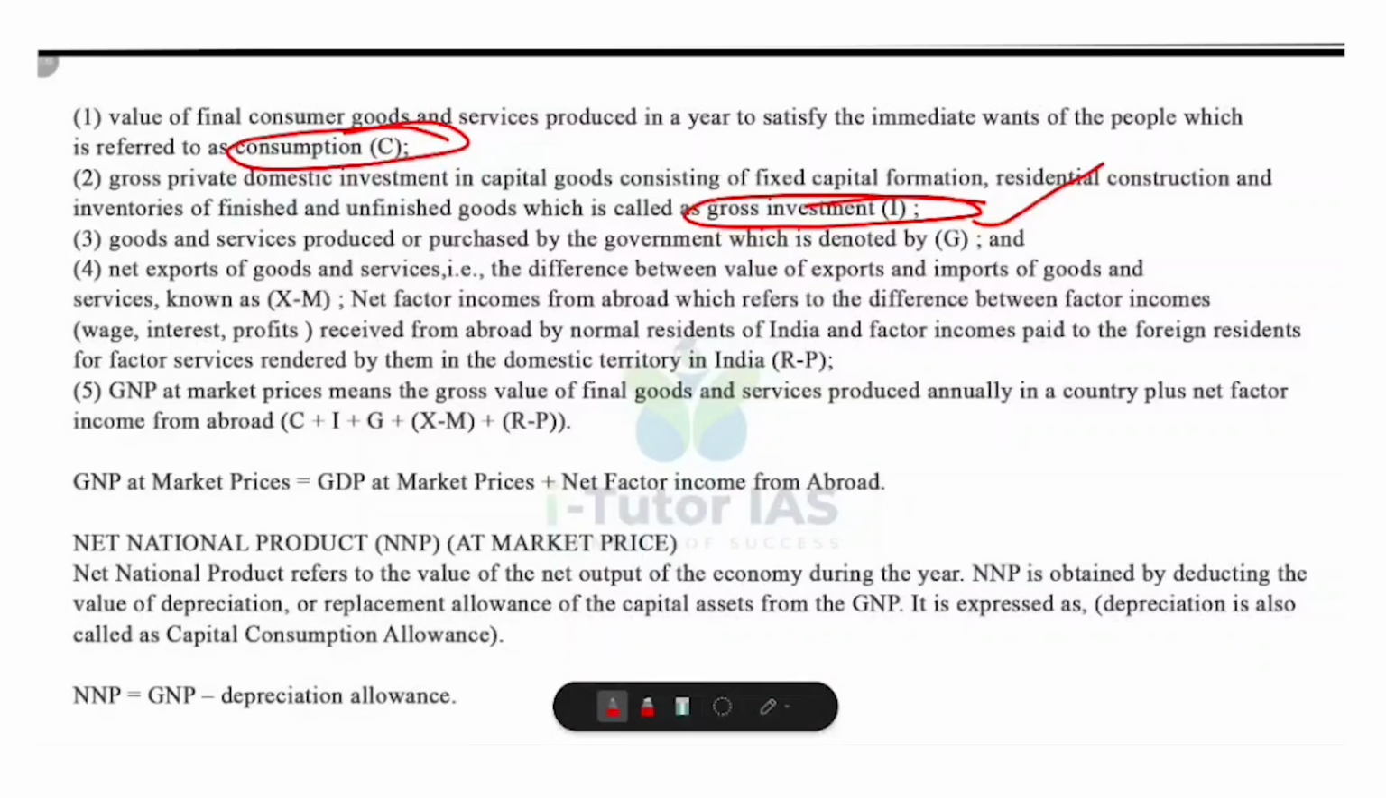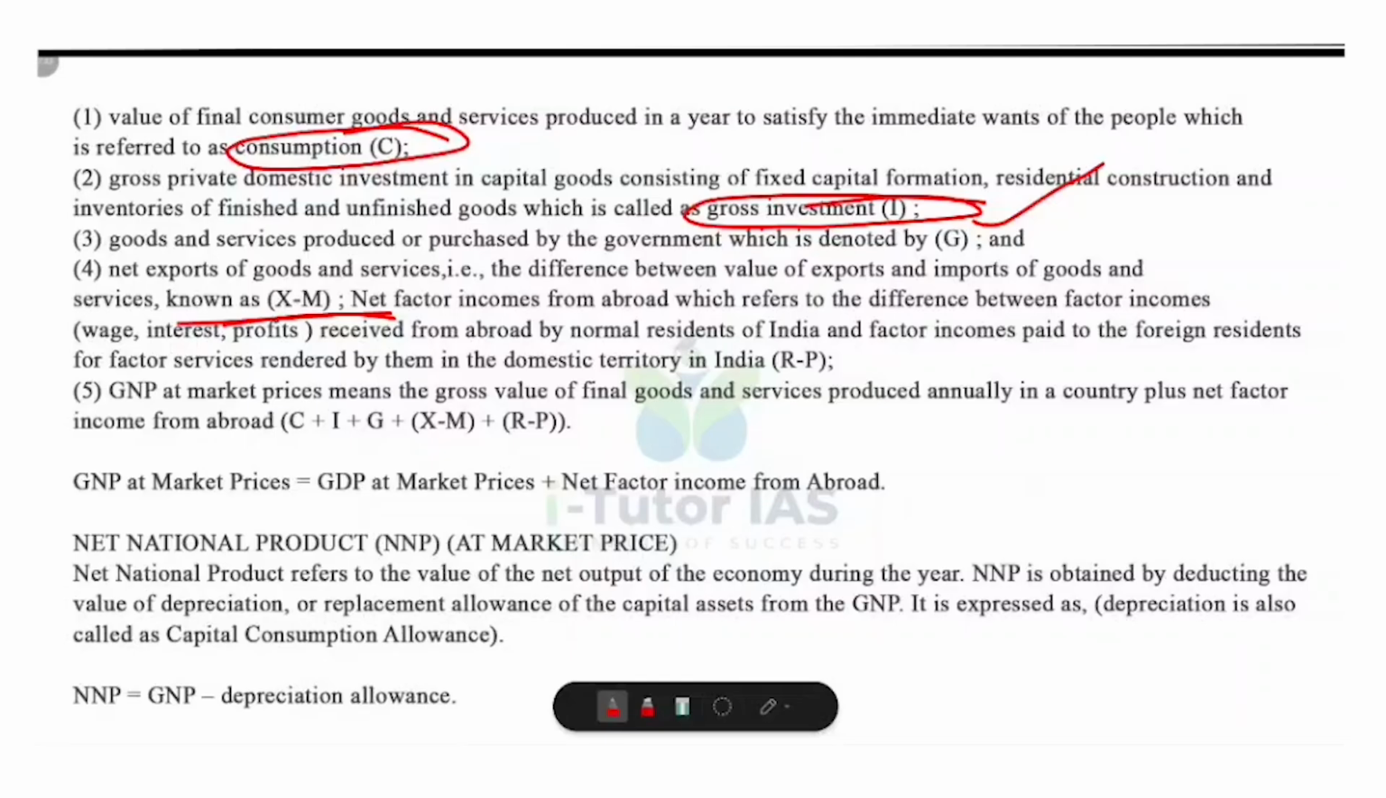And what about government spending? These are the goods and services produced or purchased by the government, for example, roads, schools, defense and so on. And net export, as I told you earlier, means export minus import. Exports are part of GDP, that means goods sold to other countries.